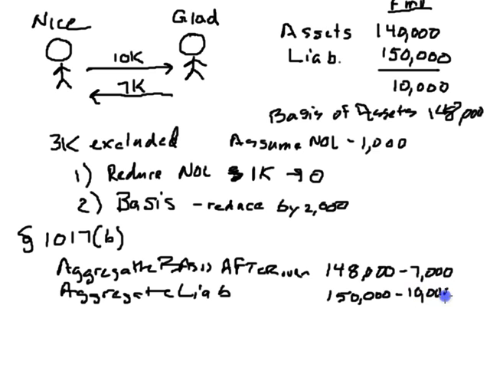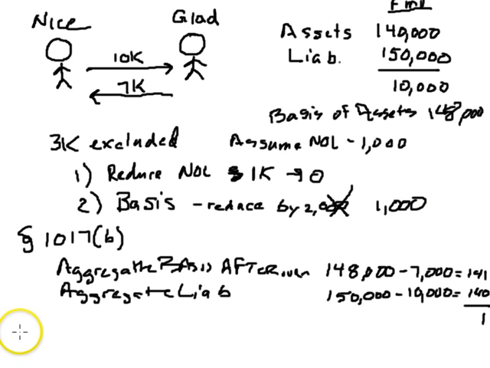So 1017(b) says our aggregate basis after the discharge, which would be $141,000, over our aggregate liabilities, which is here 150 less 10, which is 140. So we are limited by exactly $1,000. So we don't have to reduce our basis here by $2,000. Instead, we only have to reduce it by $1,000.